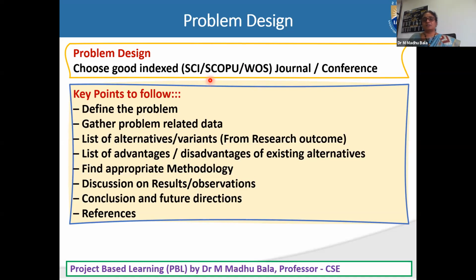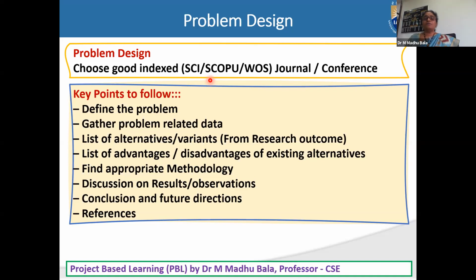Definitely you will get a big list of sources from 1990 to 2020 or 1960 to 2020. But don't consider all those things. You are working now, so try to take the previous few years, a maximum of 5 years. Since you are working on the same topic now, you need to consider the past 5 years, meaning 2015 to 2020 is your scope of literature. That is the base for your topic.